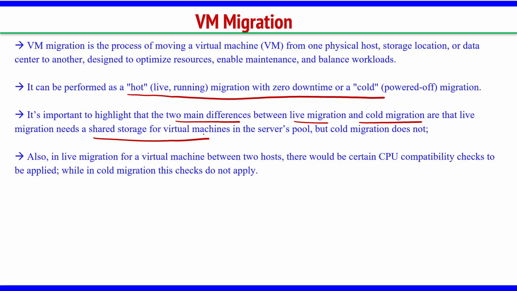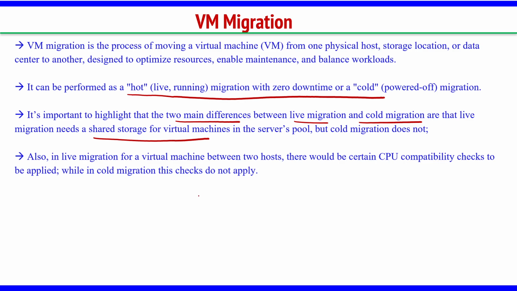You should have one shared storage in hot migration, because we are doing the migration during runtime, so the memory transfer should happen from one server to the other server. There should be a common shared storage between those servers. Only then it is possible.